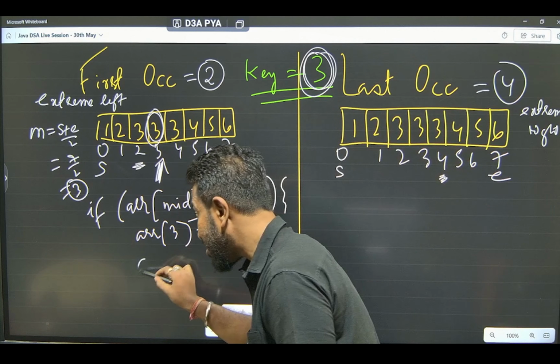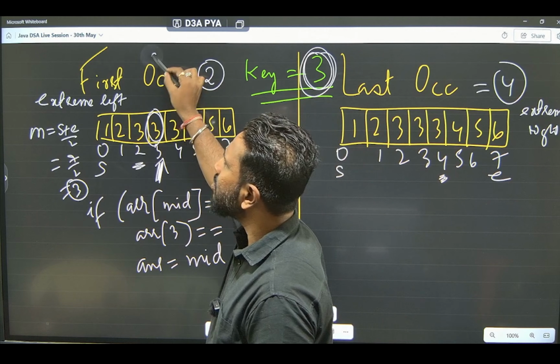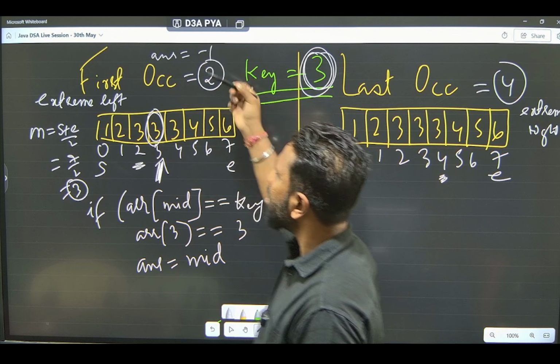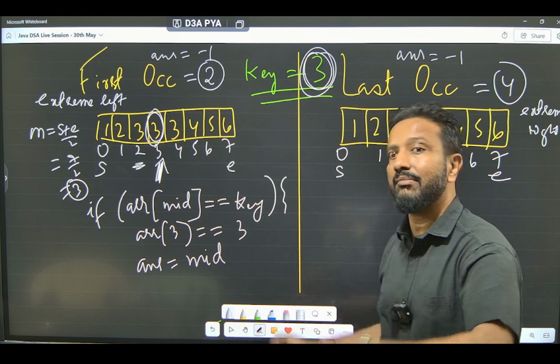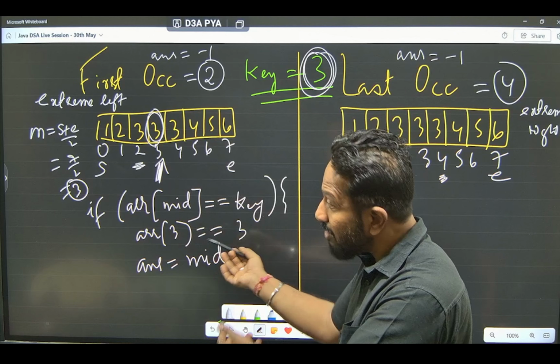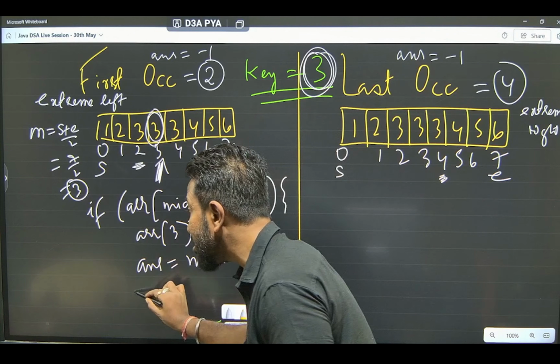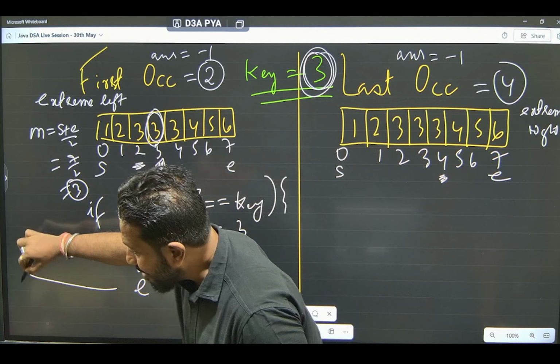I'll just say answer is equal to mid. Initially, let's say answer equal to 0 or minus 1, doesn't matter. Answer is equal to minus 1, an invalid index where we don't have the array element or the key. Store the answer and move to the extreme left. How do you do it? You will just say end equal to mid minus 1. So you are going to the extreme left hand side.